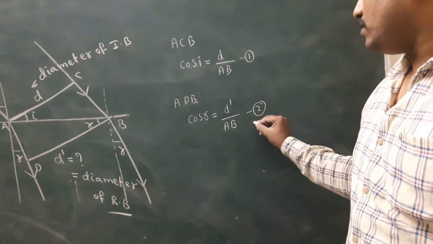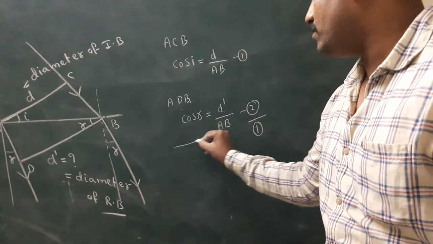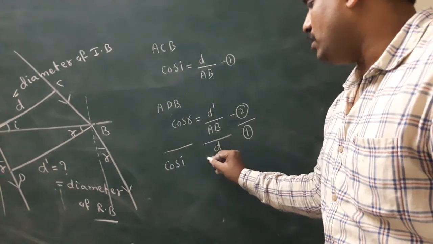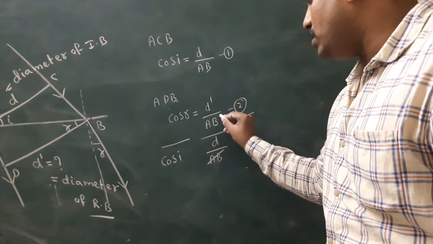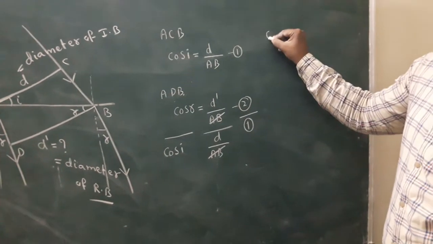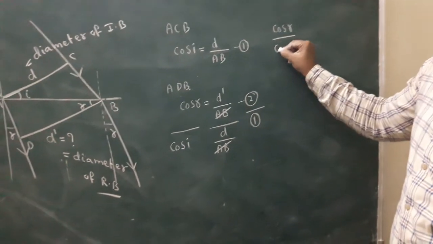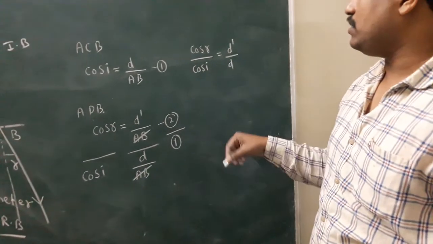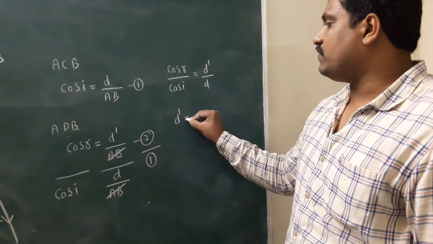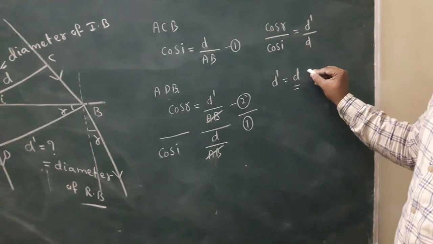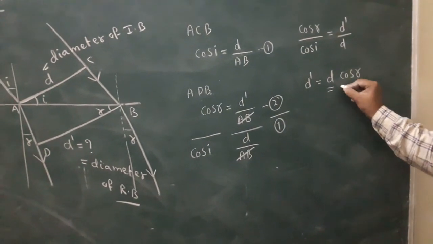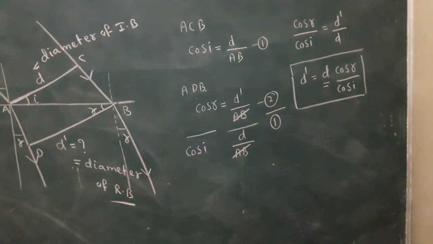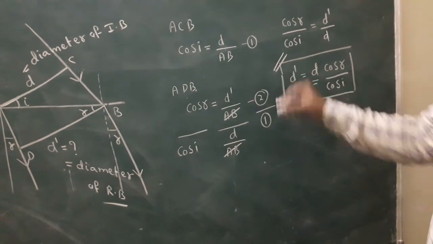To determine D dash, take equation 2 by equation 1. Equation 1 is cos I equals D by AB. AB cancels. Finally, cos R by cos I equals D dash by D. So the diameter of the refracted beam equals the diameter of the incident beam into cos R by cos I. This formula is very useful for solving problems in JEE Mains and Advanced.